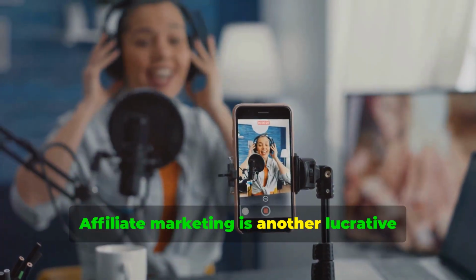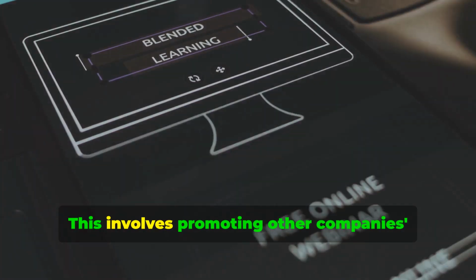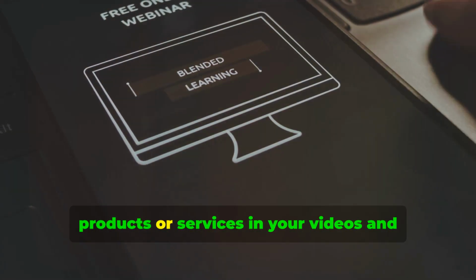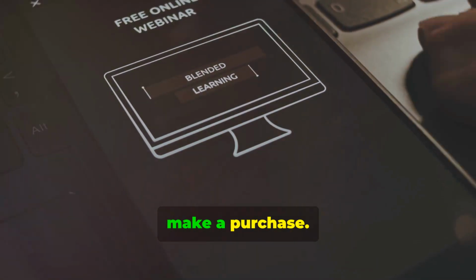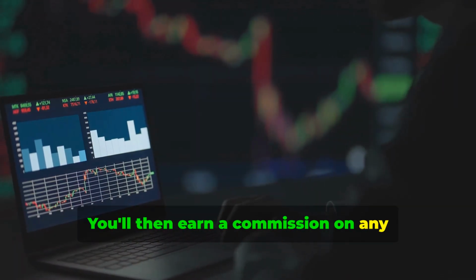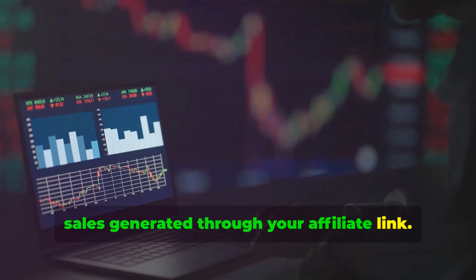Affiliate marketing is another lucrative avenue to explore. This involves promoting other companies' products or services in your videos and providing a unique link for viewers to make a purchase. You'll then earn a commission on any sales generated through your affiliate link.